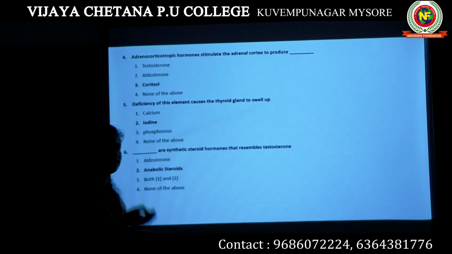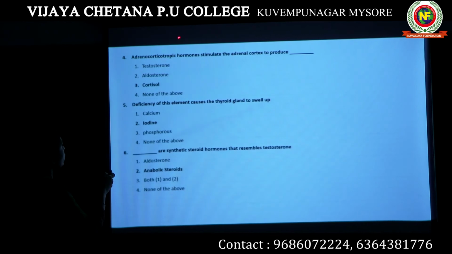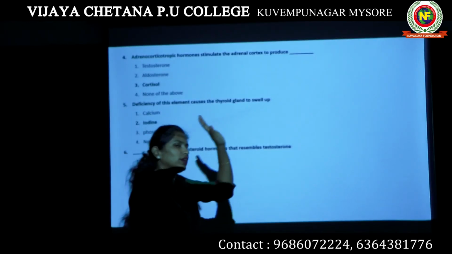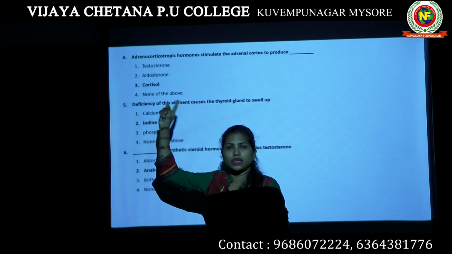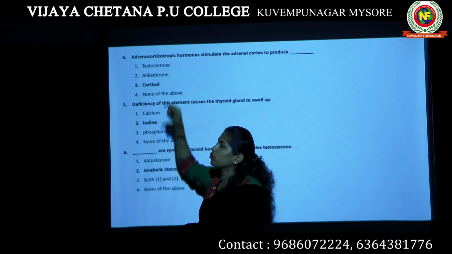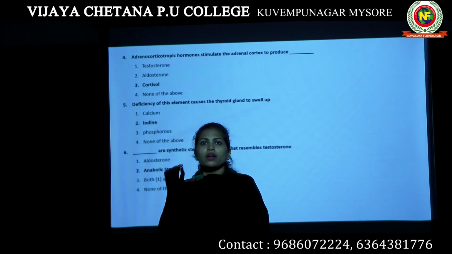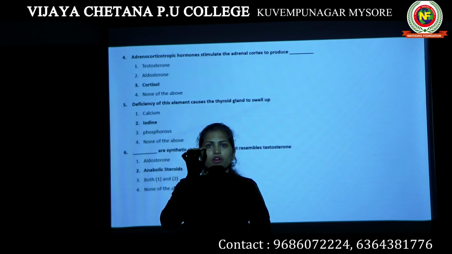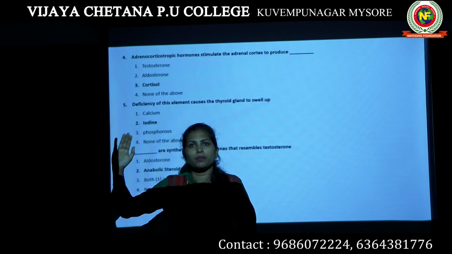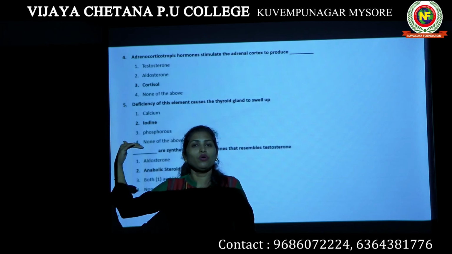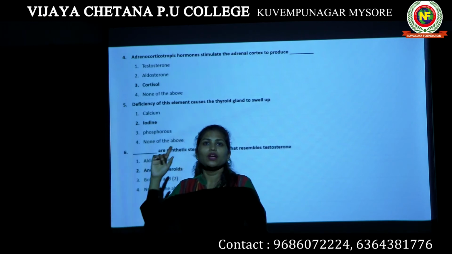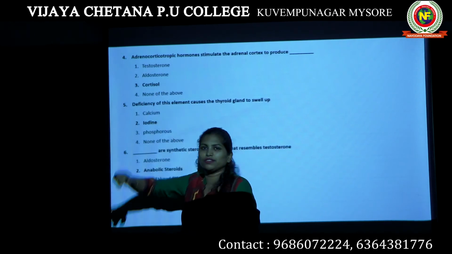Then what is the answer? Let's read the question again. Adrenocorticotropic hormone stimulates the adrenal cortex. Now we have already studied adrenocorticotropic hormone, ACTH. This is a hormone produced by your pituitary gland, the anterior part of your pituitary gland. While discussing it there, I told you that ACTH comes and stimulates the production of glucocorticoids from the adrenal cortex. Now you should know which is the glucocorticoid. Glucocorticoid is nothing but cortisol.